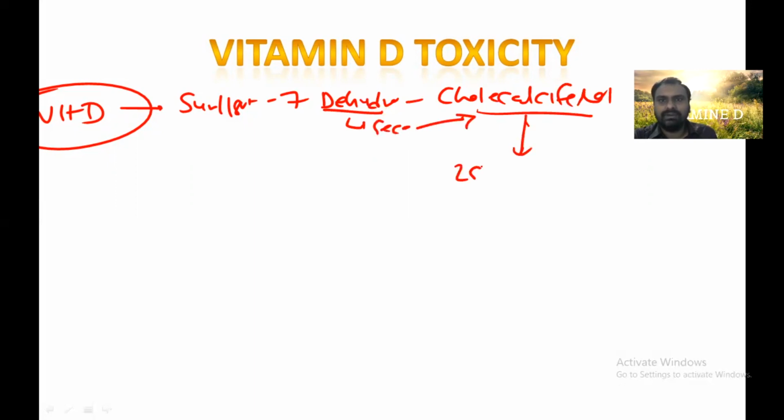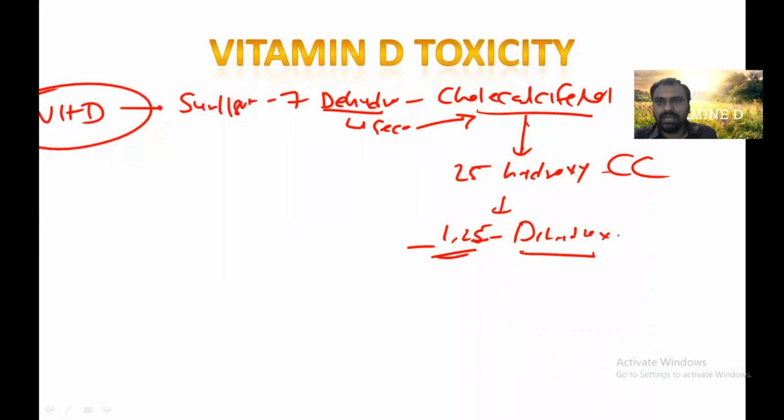Then in the liver, 25 hydroxylation occurs by the 25 hydroxylase enzyme, and it is converted to 25 hydroxycholecalciferol. In the kidney, under the effect of parathyroid hormone, 1-alpha hydroxylase will hydroxylate at the one position, giving 1,25 dihydroxy, so 25 position and one position. So dihydroxycholecalciferol is also called calcitriol.